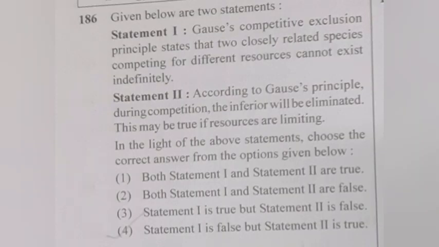Section B. 186. Given below are two statements. Statement 1. Gause's competitive exclusion principle states that two closely related species competing for the same resources cannot exist indefinitely. Statement 2. According to Gause's principle, during competition, the inferior will be eliminated. This may be true if resources are limiting. In the light of the above statements, choose the correct answer from the options given below. Answer 4. Statement 1 is false, but statement 2 is true.